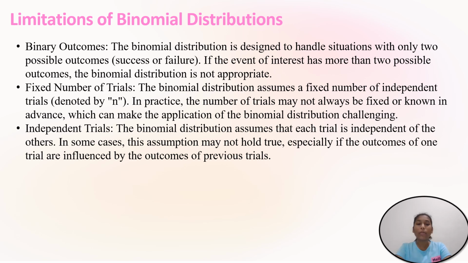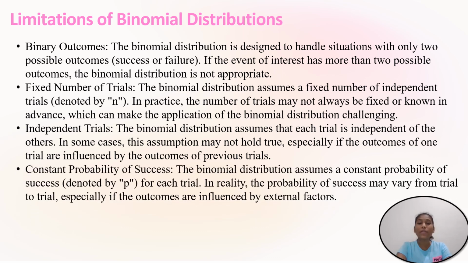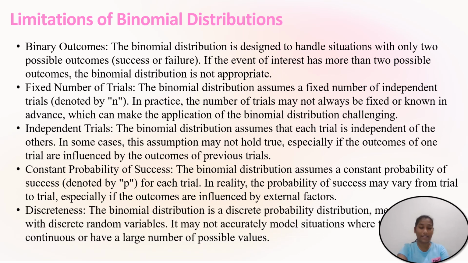Next, independent trials. Binomial distribution assumes that each trial is independent of others. In some cases, this assumption may not hold true. If the outcome of one trial is influenced by another outcome, then we cannot apply binomial distribution. Next, constant probability of success. The binomial distribution assumes a constant probability of success for each trial. In reality, the probability of success may vary from one trial to another due to external factors. Next, discreteness. Binomial distribution is a probability distribution with discrete random variables. It may not accurately model situations with continuous or a large number of possible values.